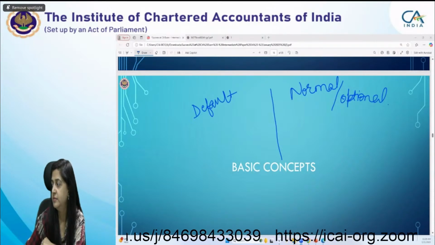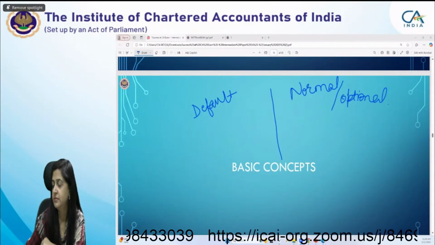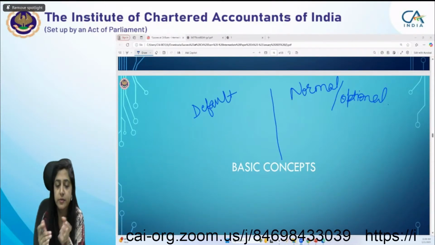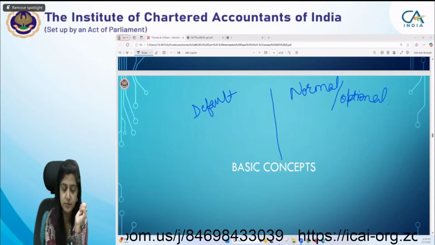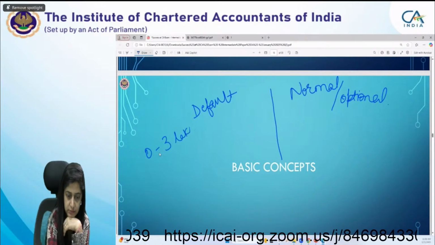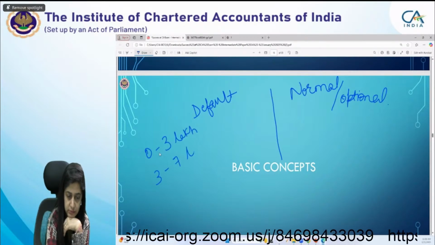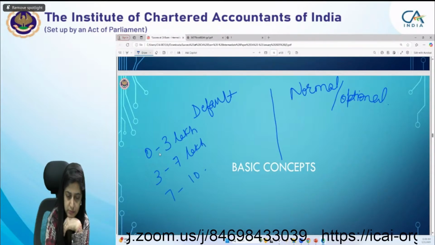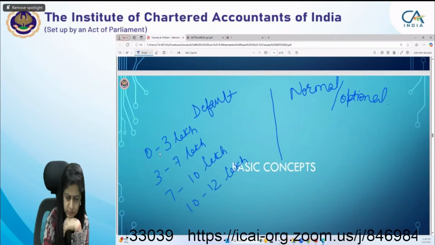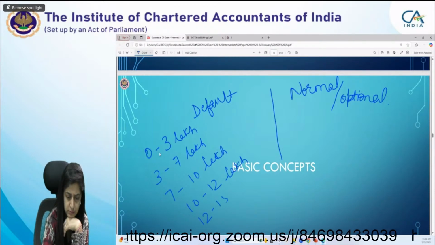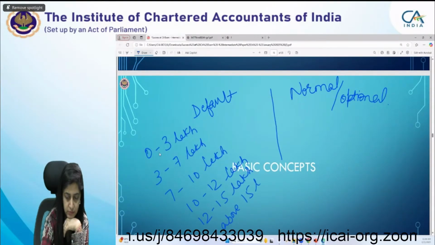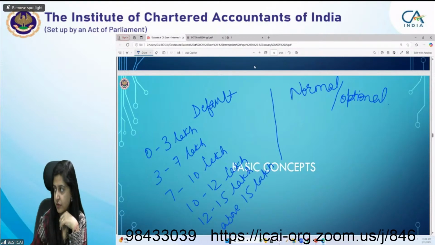Yes, Manav? Good morning, ma'am. Good morning, Manav. Ma'am, in the default tax regime, we have slab rates of 0 to 3 lakhs nil, 3 lakh to 7 lakh 5%, 7 lakh to 10 lakh 10%, 10 lakh to 12 lakh 15%, 12 lakh to 15 lakh 20%, and 15 lakh and above 30%. Or we can say 0 to 15 lakh is 1 lakh 40,000, and after that 15 lakhs we can do 30%. Just to save your time. Yeah, very good, Manav.